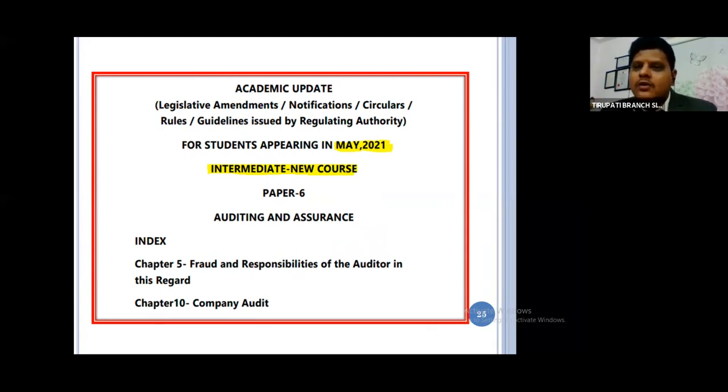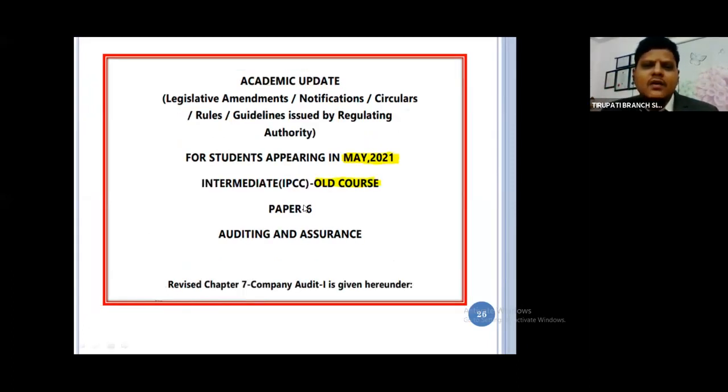When you go to the institute website and take up the academic update, full chapters are downloading. When you go through the chapters and compare the previous material with the current material, they have given more examples to help you understand the subject. That's all. Same, this is for CA Inter students. Then for IPCC students, again Company Audit is changed for you.